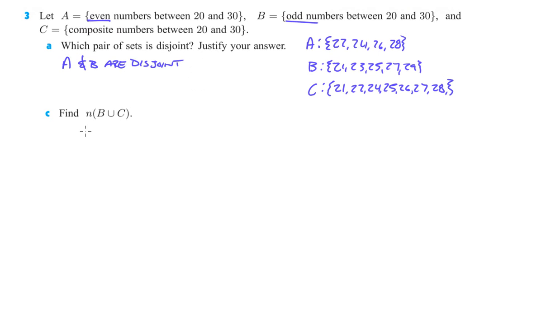All right, and then find N, the number of B union C. So we've got B union C, so anything that's in B or C. So we've got all of these, 1, 2, 3, 4, 5, 6, 7, plus any of these up here that don't show up. 8, because 23 is not in there, and 29 is not in there. 9, is that 10? I already lost track. 1, 2, 3, 4, 5, 6, 7, 8, 9. So that would give us 9 total elements in B union C.